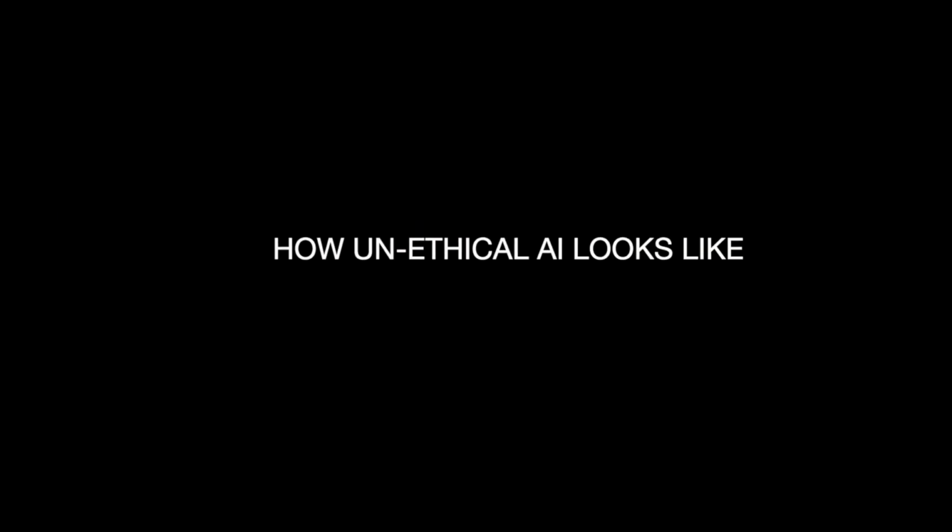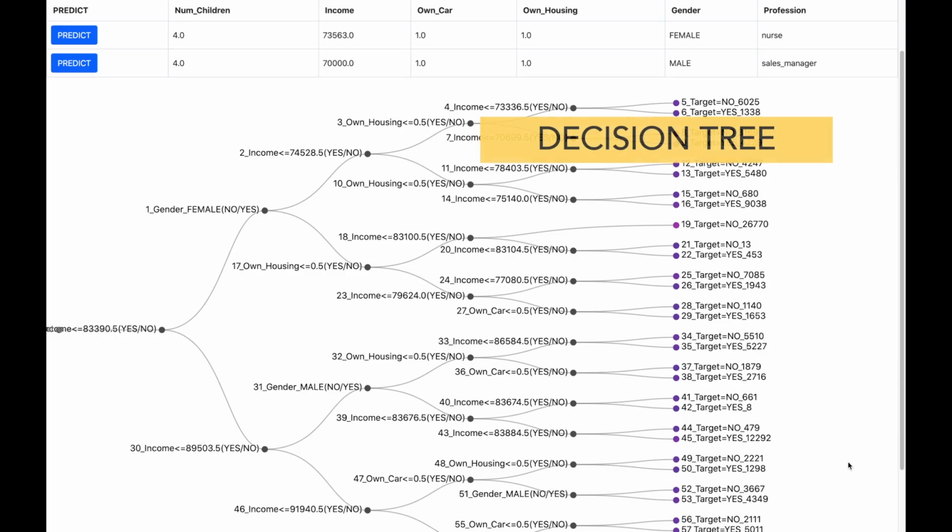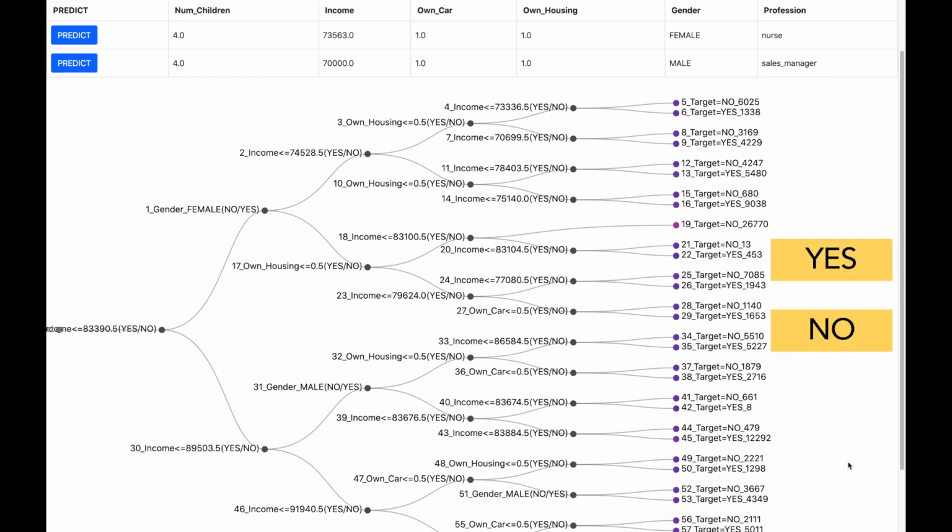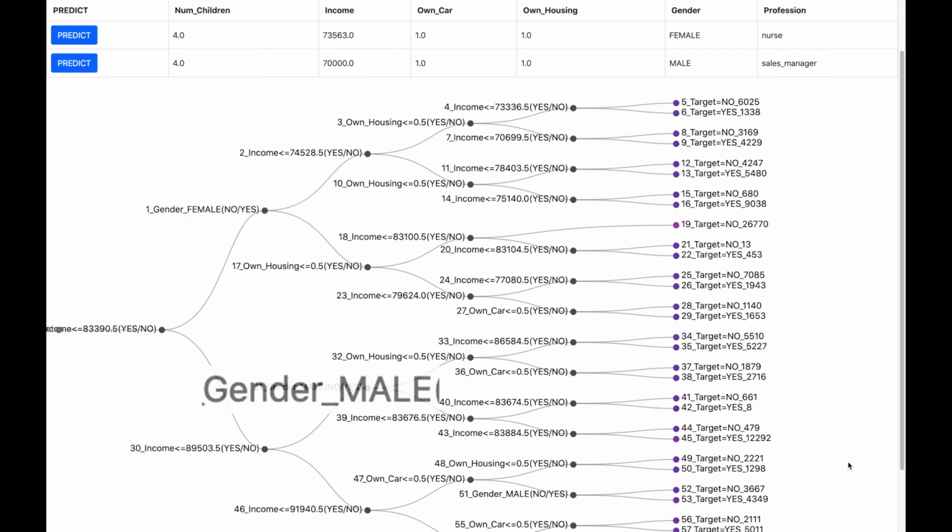Let us now see how an unethical AI looks like. Let us assume that the AI has been trained on a decision tree algorithm which is shown on the screen. Each node in the decision tree represents the data columns and a threshold value. The output of the decision tree is yes or no, indicating if the credit loan was accepted or was rejected. When you see nodes such as gender female or gender male, this is already giving an indication that the AI model is differentiating between male and female in order to decide whether to give a loan or not. This is a possible sign that the AI is unethical.